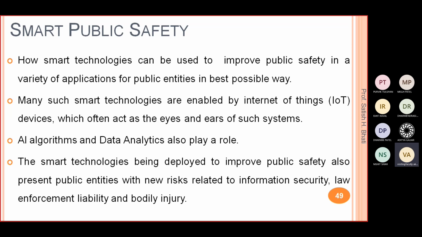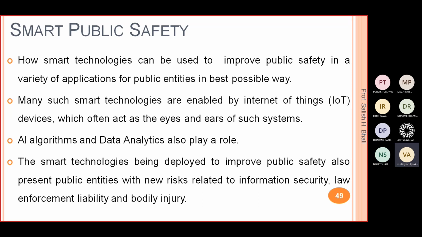If all the data is transferred through the internet using IoT, there is a chance that somebody can hack and get that data. This is the problem related to security. Somebody can misuse it, and it will harm some public entity.